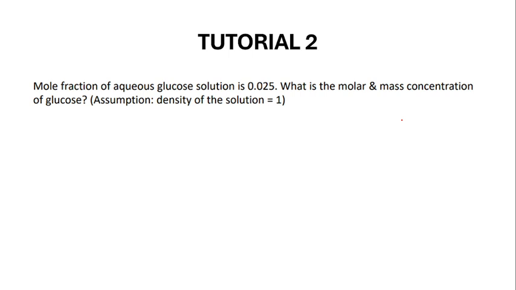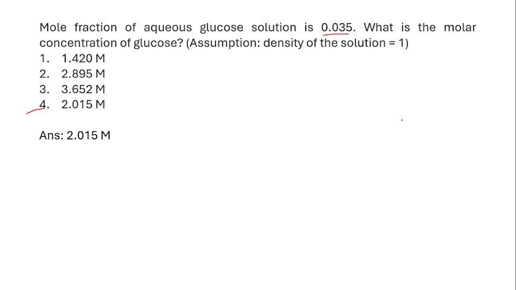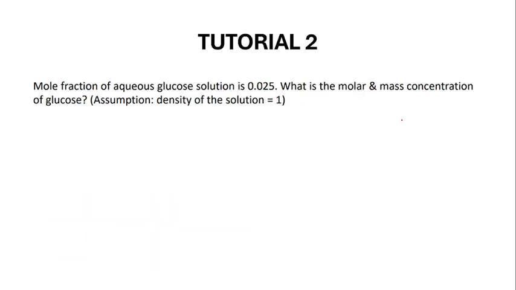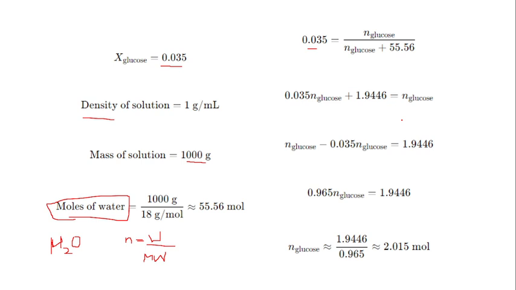And here also the assumption is given as density of the solution is equal to 1. So please solve this problem in a similar way. Everything is same. Instead of 0.035 in the question, it is given 0.025. So you have to substitute 0.025 instead of 0.035. Please solve this problem in the similar way and tell me the answer.